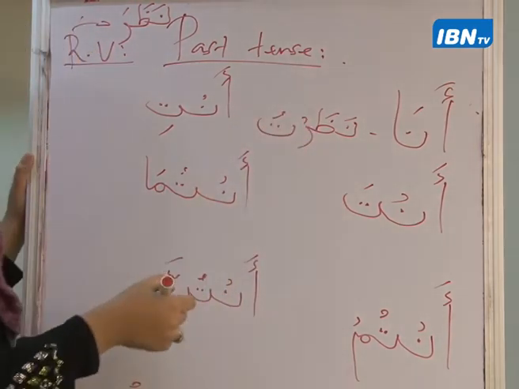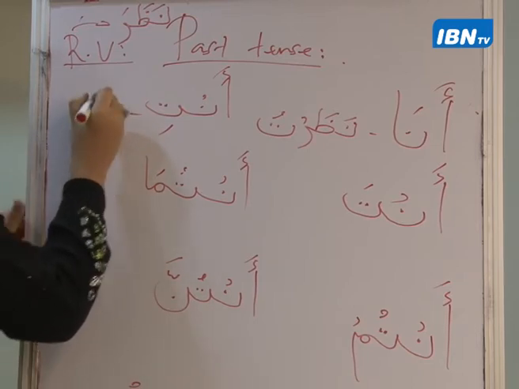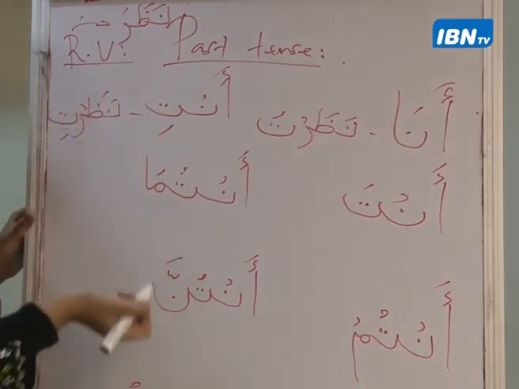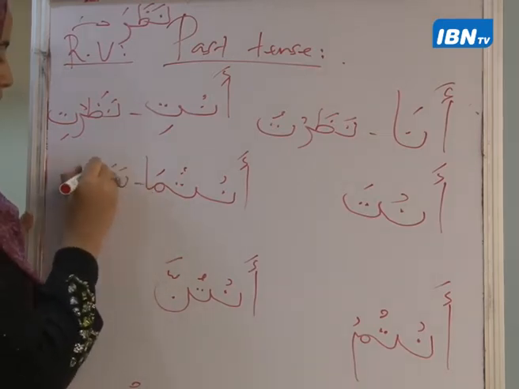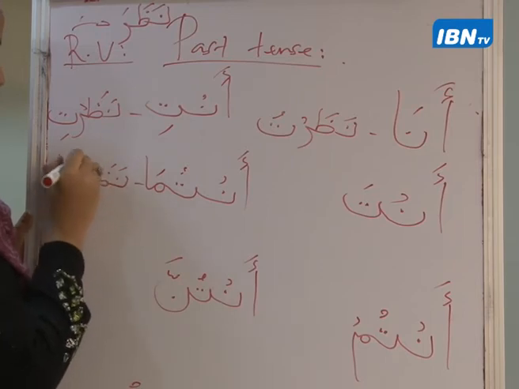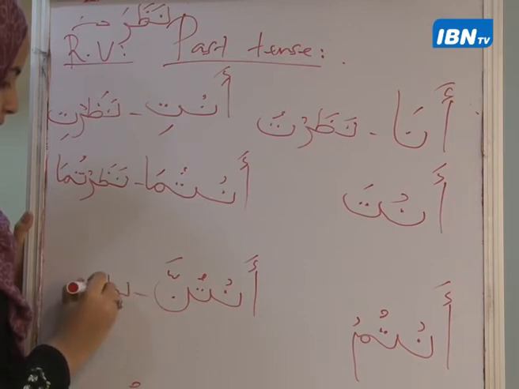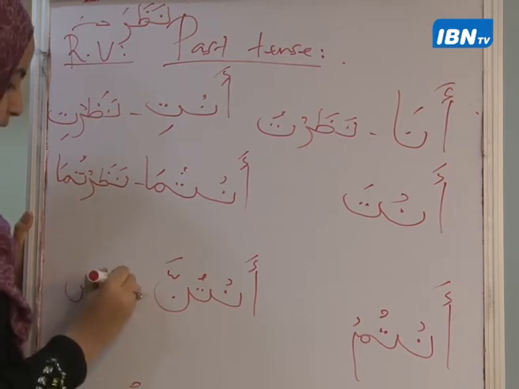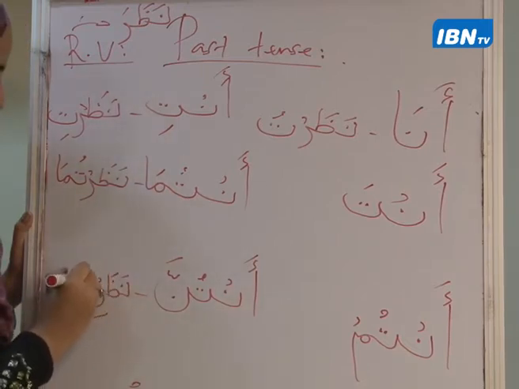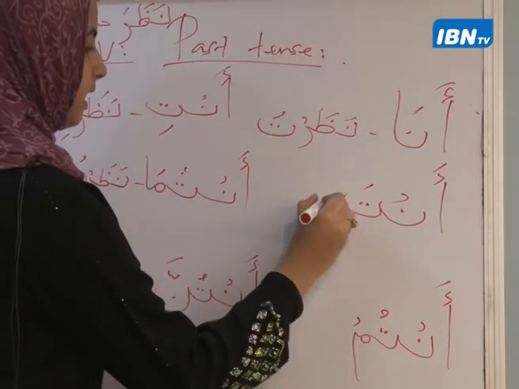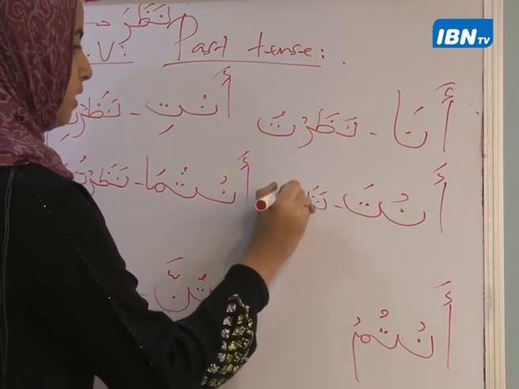I have anti nadarti, antuma nadartuma, antunna nadartunna. Remember, this carries an adjective at the end, so I have nadartunna. I have anta nadarta.